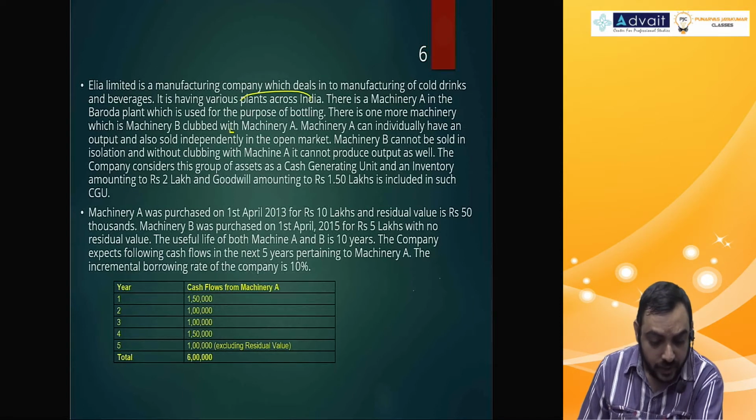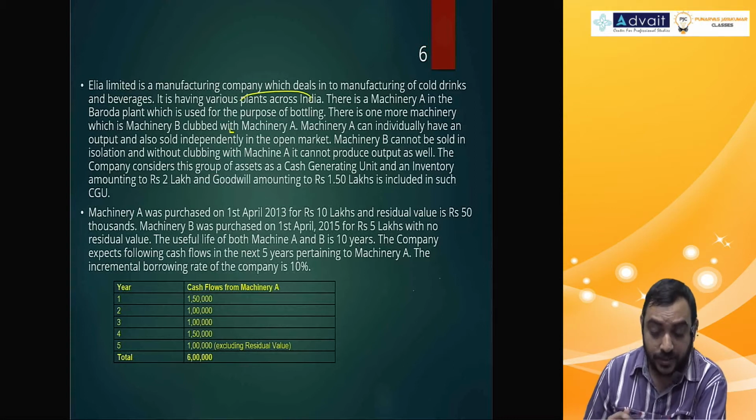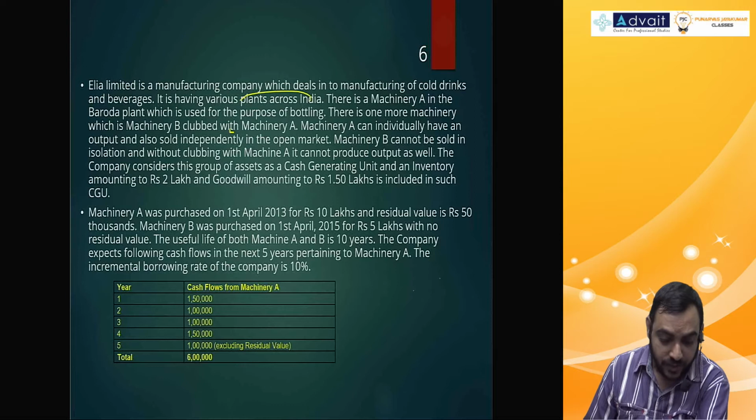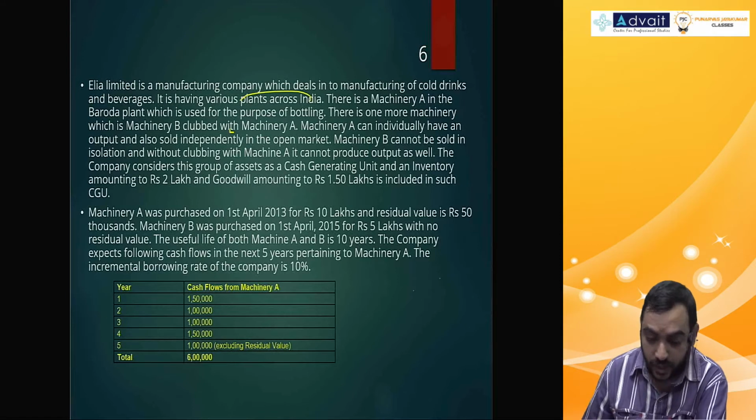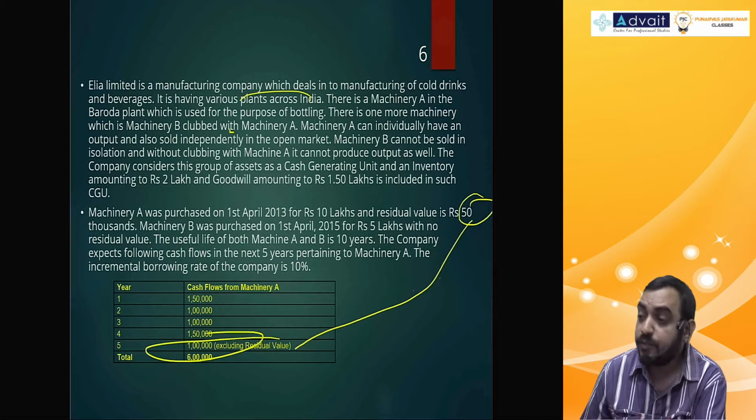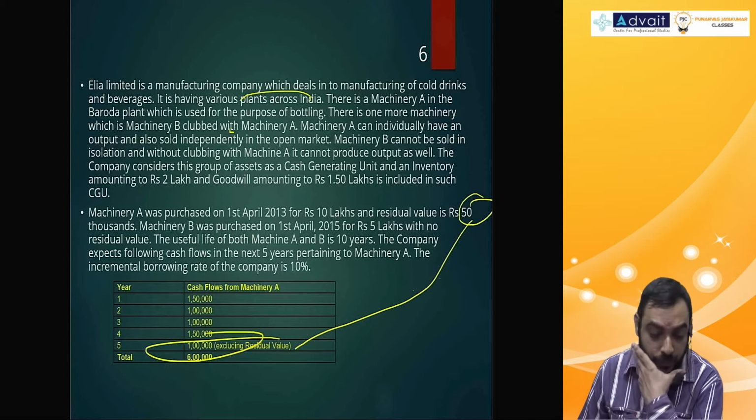Okay, fine. The company expects the following cash flows in the next 5 years pertaining to machinery A. The incremental borrowing rate of the company is 10%. Cash flow from A: 1 lakh 50, 1 lakh, 1 lakh 50, 1 lakh, and 6 lakh total. 1 lakh is excluding residual value, which means this residual value of 50,000 should be added while calculating 5th year cash flow.